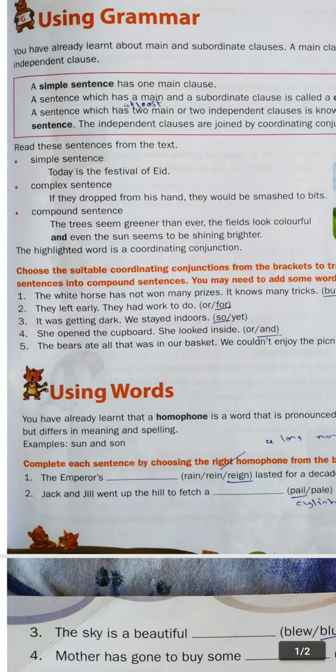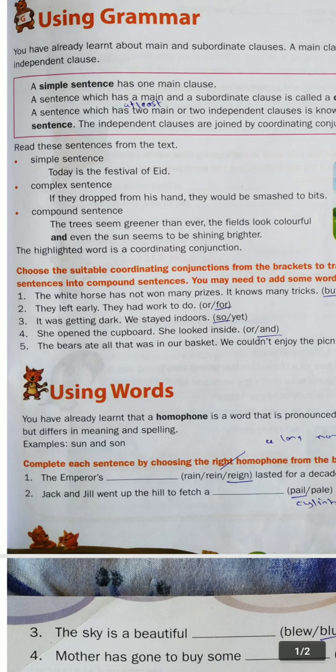After that, see, the example of a complex sentence is also given. If they dropped from his hand, they would be smashed to bits. So this is the example of a complex sentence. In this example, there is a subordinate clause and a main clause.